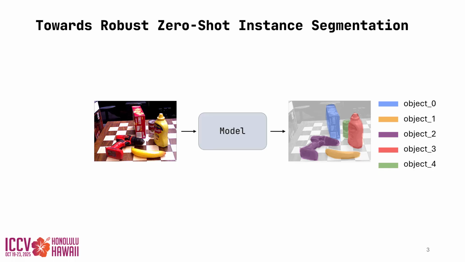On the opposite side of the spectrum are open set models, such as the Segment Anything model or Grounding Dino. These models have been pre-trained on vast amounts of data and don't need to be retrained for specific objects. However, they lack the ability to assign specific labels to their predictions. Although one can prompt them for labels like mustard, usually the object classes in an image are unknown beforehand, and one can only prompt them with generic labels such as object. This will result in a set of generic segmentation proposals that lack the direct association with a queried object label.